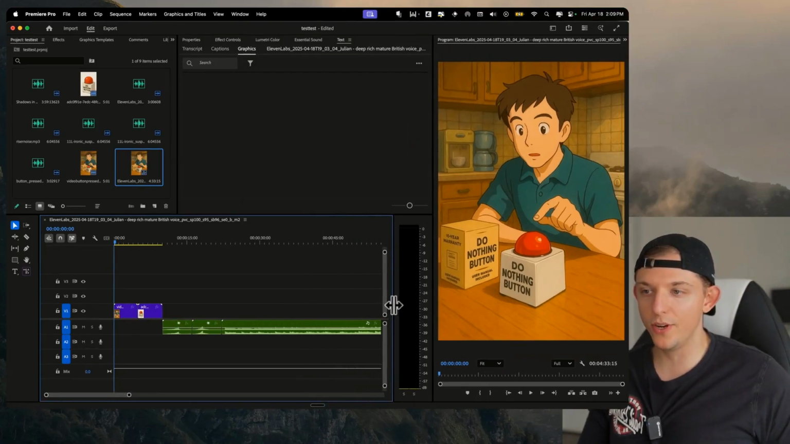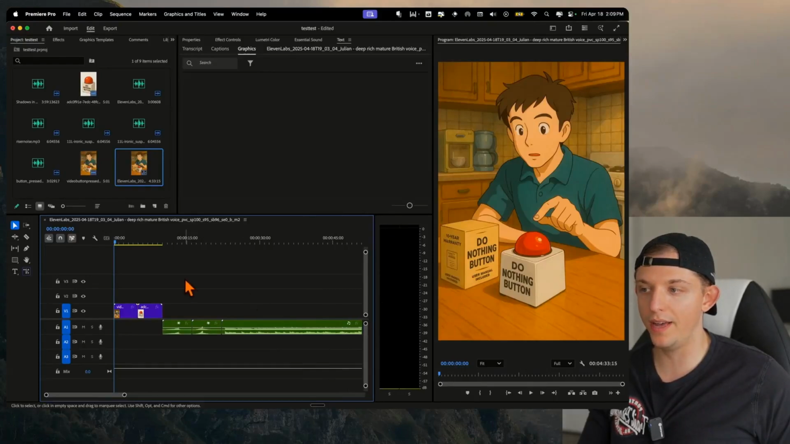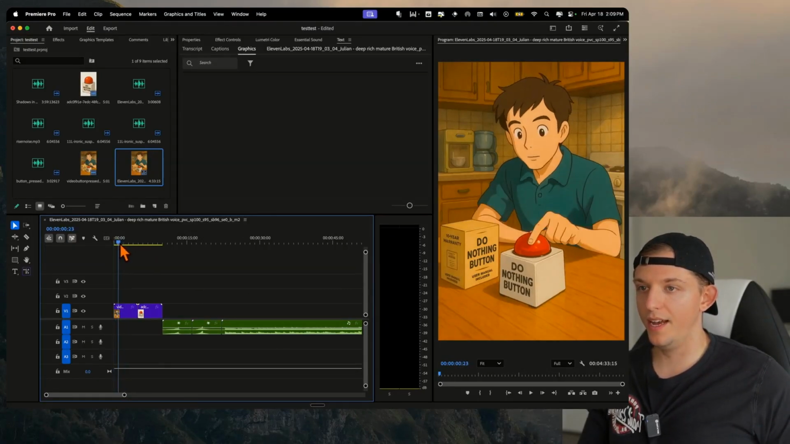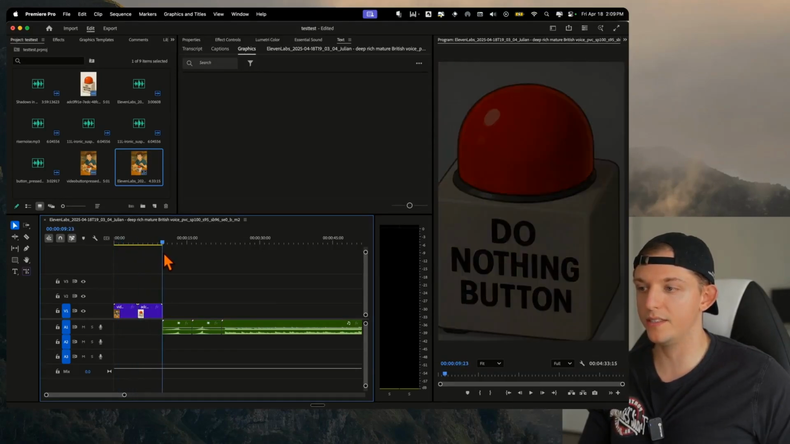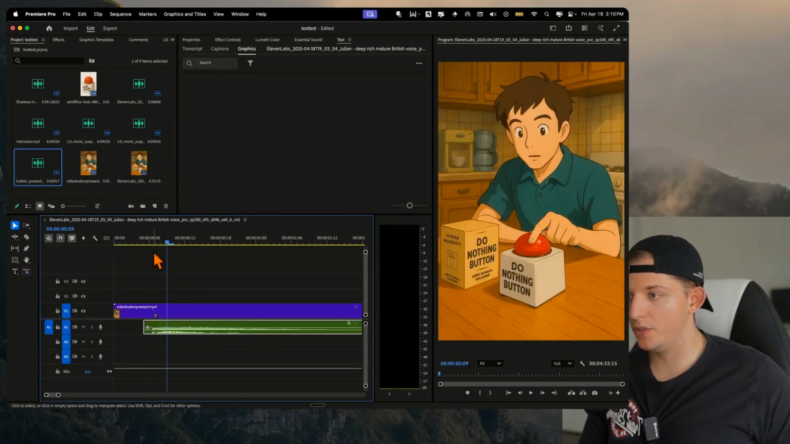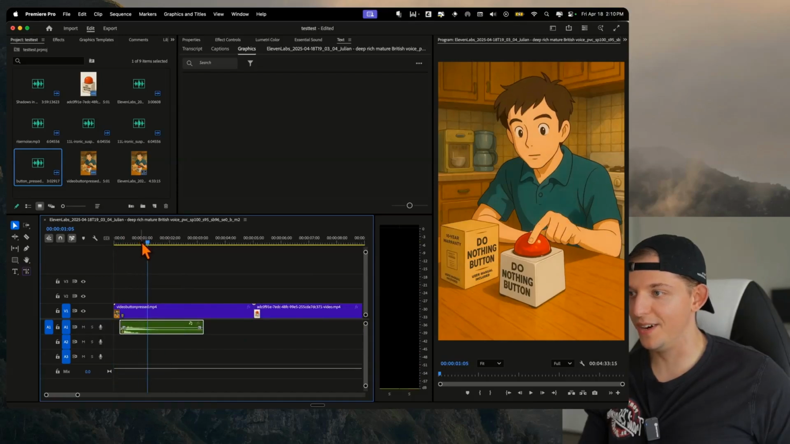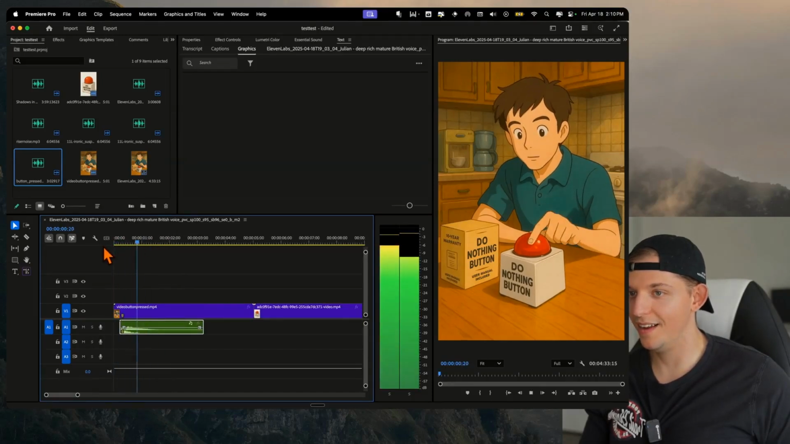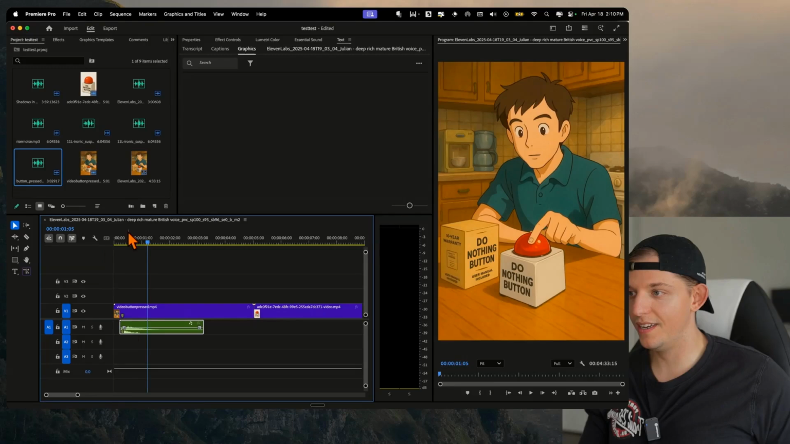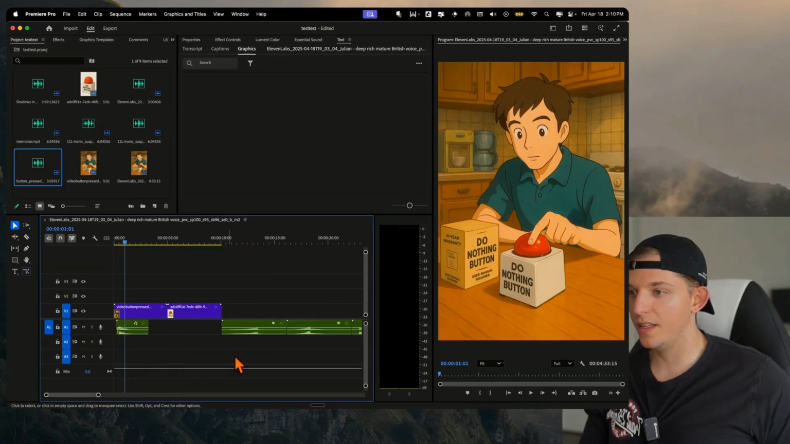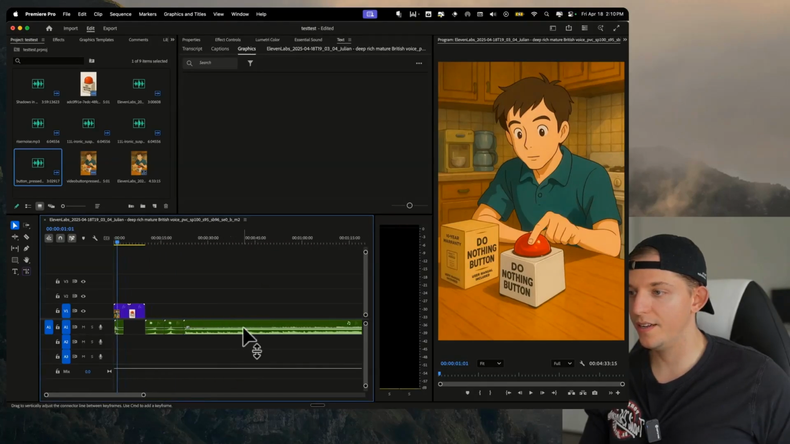This might be easier to get started in CapCut if you have any experience, but basically here we have this button and you have this character that presses this button. So we need the button pressed button. Let's line these up just like that. Maybe that button press wasn't the best. Maybe it's a little too early. And let's get that music in here.